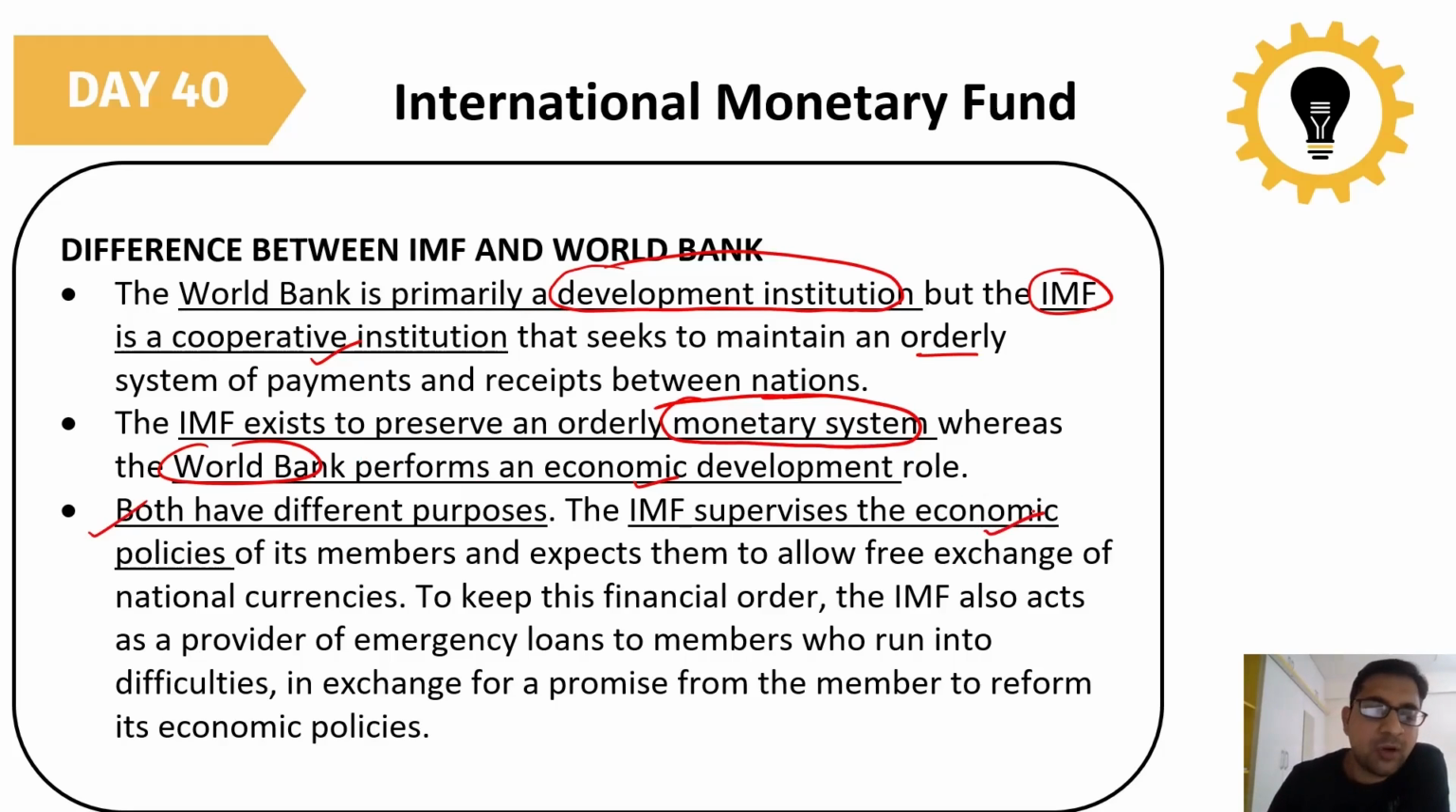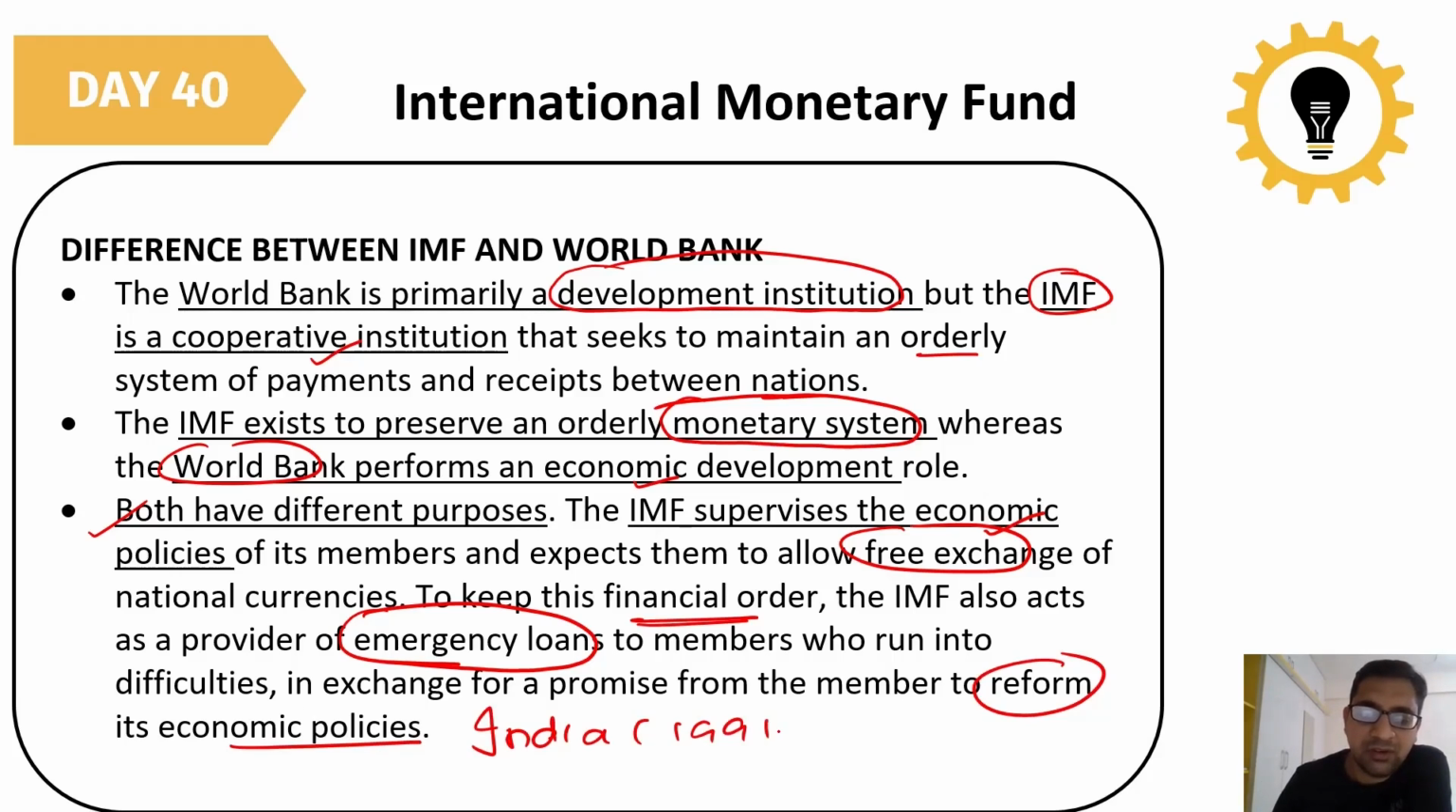The IMF supervises the economic policy of its members, and it expects them to allow the free exchange of national currencies to make sure that proper financial order is maintained. The IMF also acts as a provider of the emergency loans that we discussed earlier, to member countries already in difficulties. We have to follow some conditions of the IMF during that time, in exchange for the promise from the member nation to reform its economic policies, as India did during the 1991 crisis with the LPG reforms.